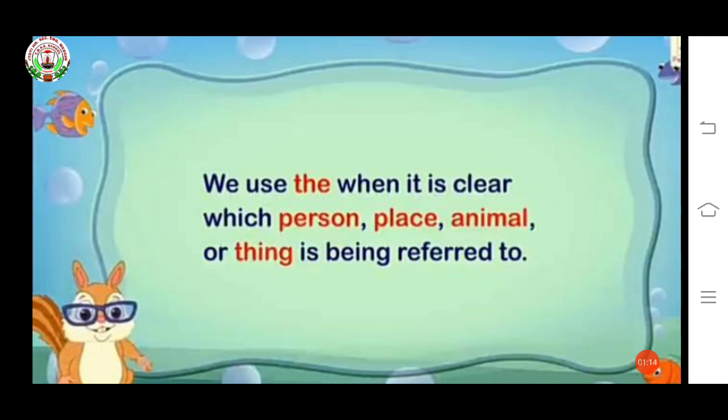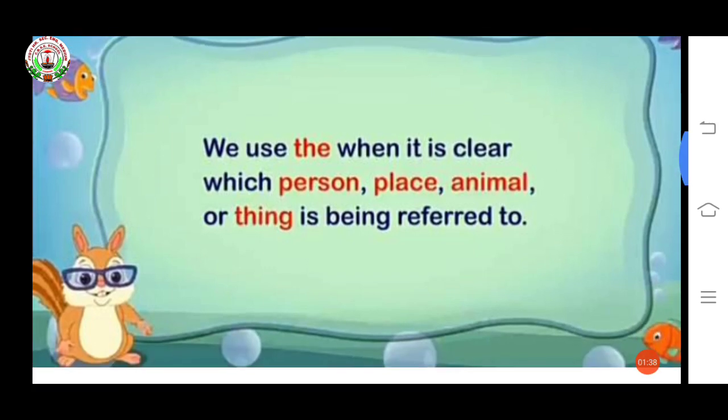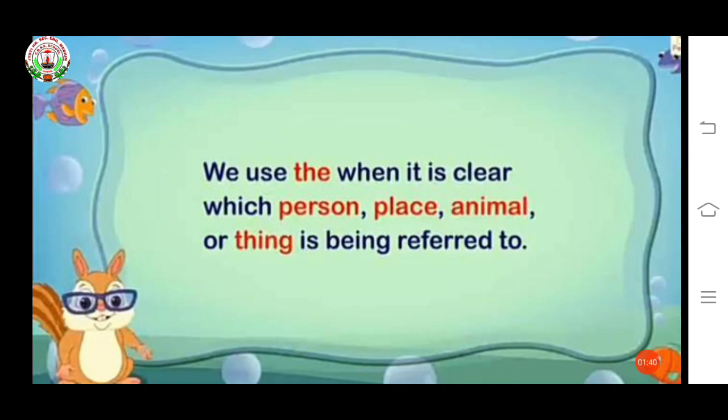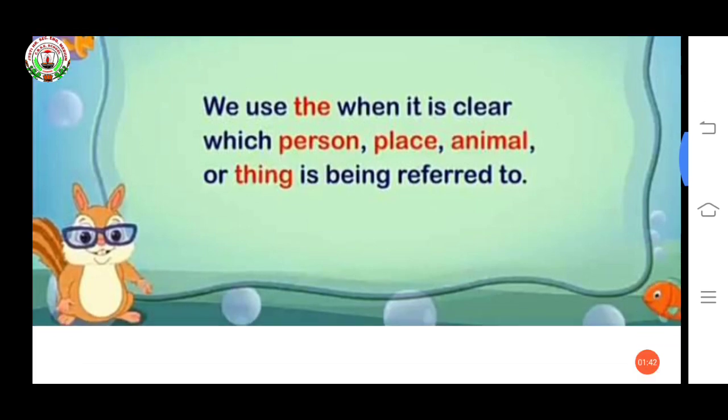Means we are using the when it is clear which person we are talking about, which place we are talking about. Okay? Like, what is the name of this street? So we are asking about the name of this street. So place name. It is clear that we are asking some place name.